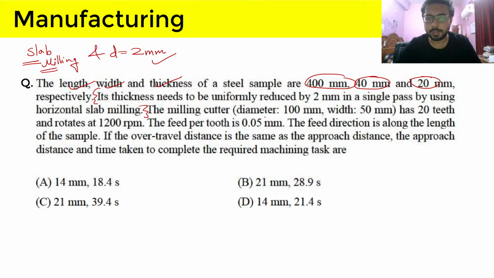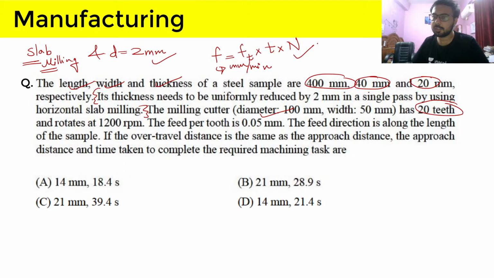The milling cutter with diameter 100 mm and width 50 mm is given, and 20 teeth is given. So now that the number of teeth is given, we can expect that we have to find F in mm per minute. If the number of teeth is given, then F can be found by feed per tooth into number of teeth into rotational speed. So this is the formula that we will be using, and feed per tooth must also be given to get our final F value, that is feed in mm per minute.